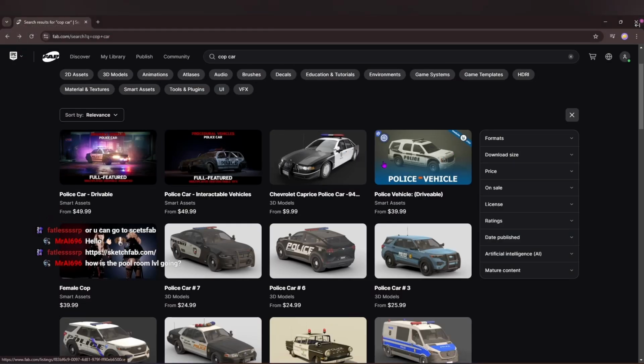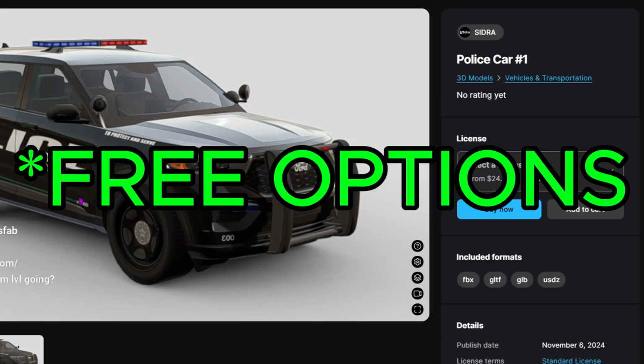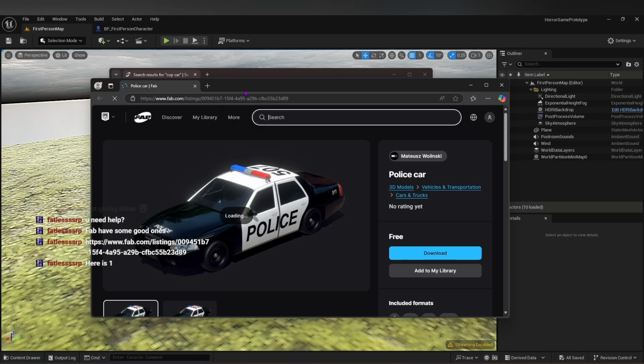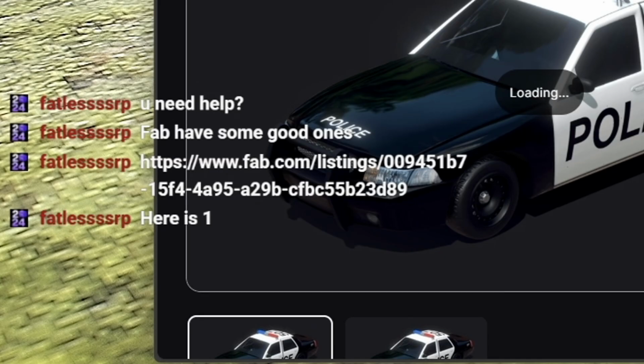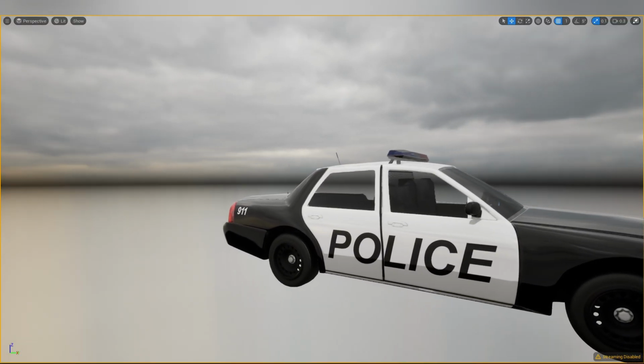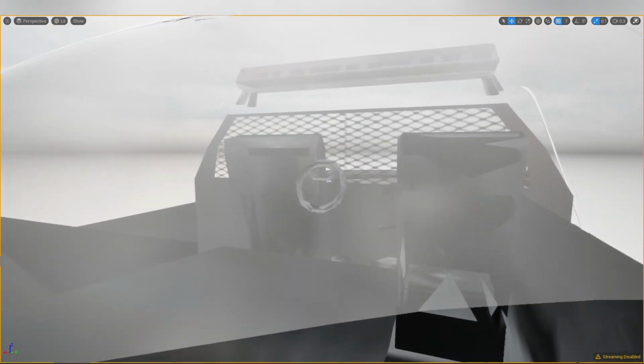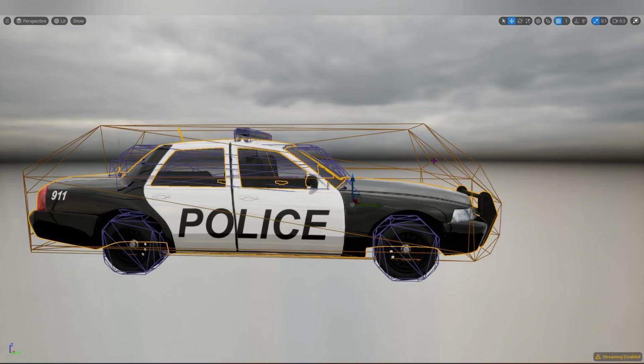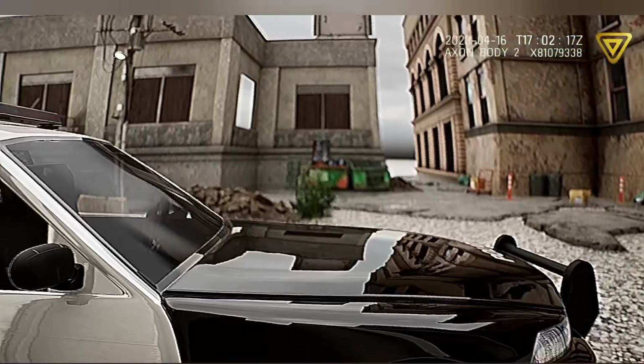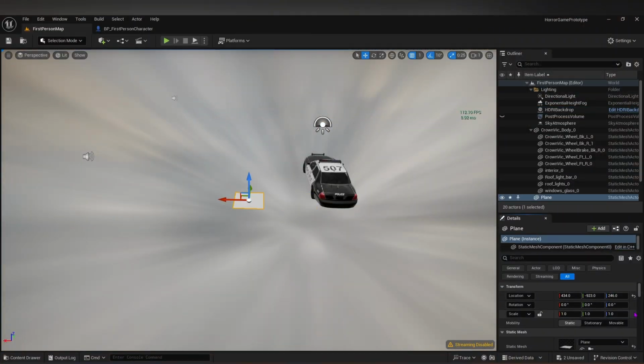So my first move was downloading a cop car. There wasn't too many options, but I eventually got recommended this model from a chatter. This model was honestly great, though it had a few issues. First being the interior seemed unfinished, and the second being with its mesh causing some weird issues with my depth of field. But it was good enough for me.